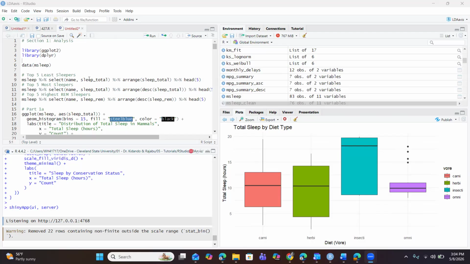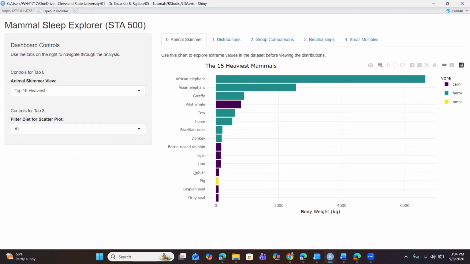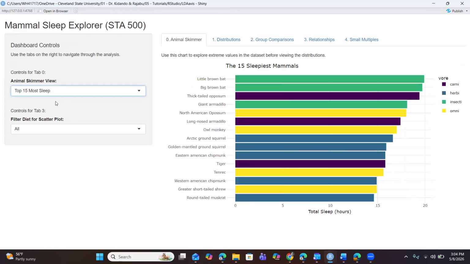To explain my analysis results, I have created a dashboard in order to explain the visualization. Before diving into the distribution, I have created a schema which shows some of the outliers of these animals in our dataset, starting with the 15 sleepiest animals.